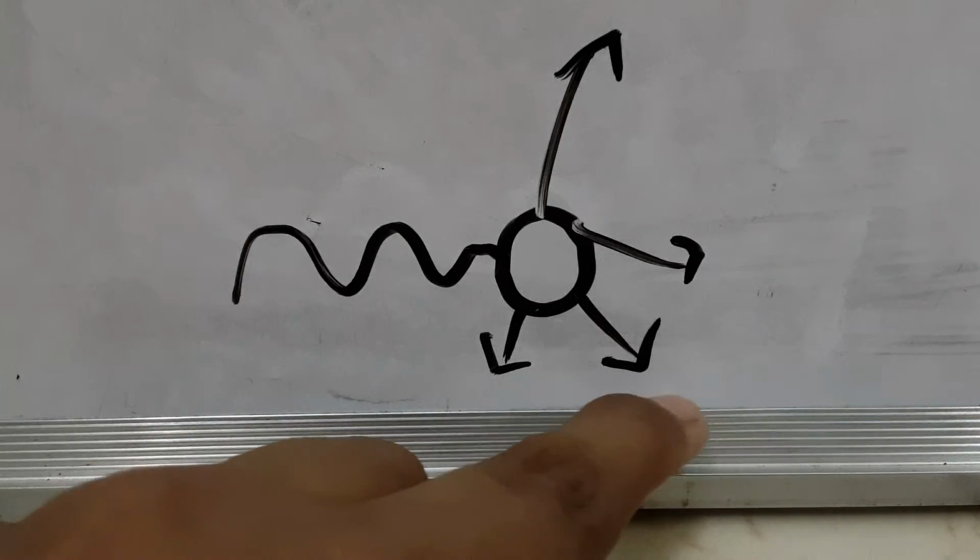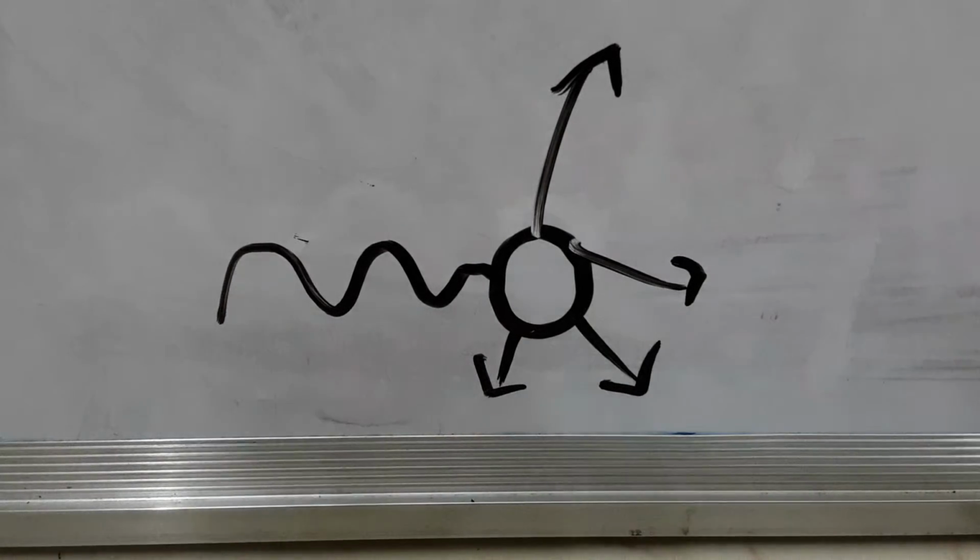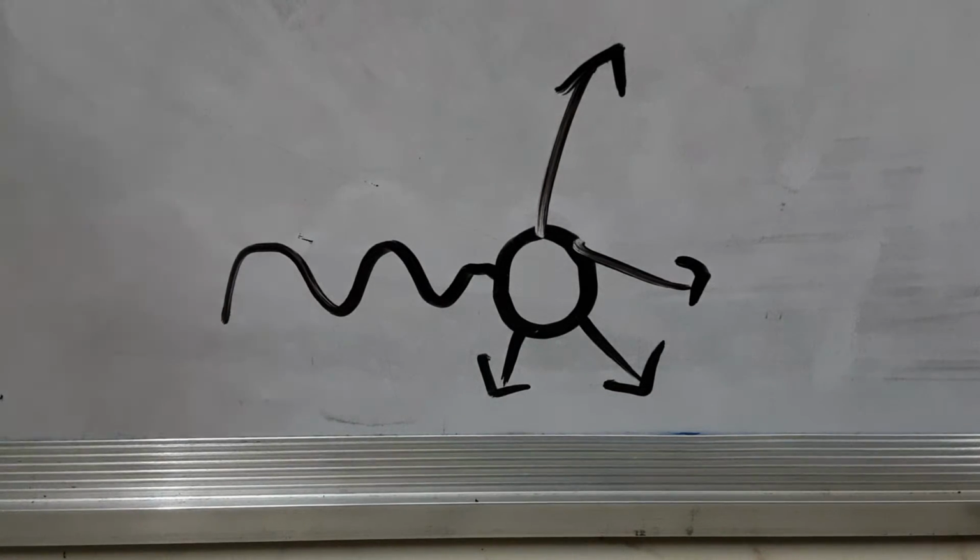Now I told you that white light contains 7 colors, in the word VIBGYOR, and these colors have different wavelengths and different frequencies. So the constituents of the white light, that is red, indigo, all these colors, are scattered differently, because they have different wavelengths and different frequencies.